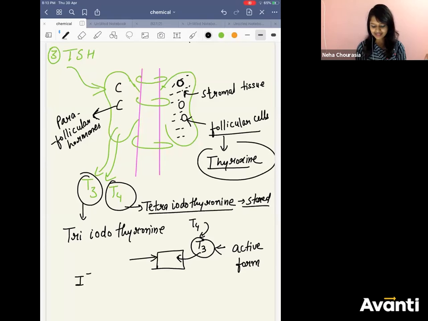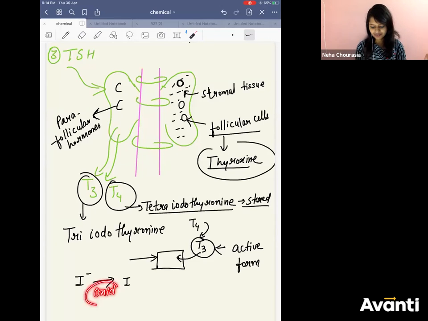Iodide, I minus. If I go into the physiology, it will be so detailed, so I'll just tell you in short form. This I minus becomes I. How will it become I? Apply a little chemistry here. Minus means negative charge. It has electrons. If it becomes I, it means it has lost one electron. So what has happened here?